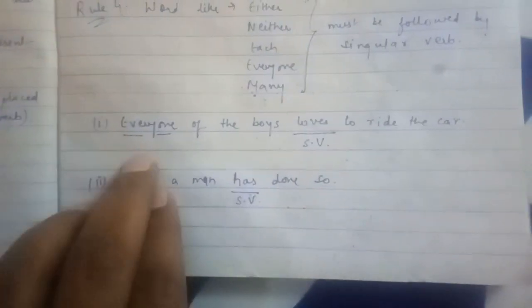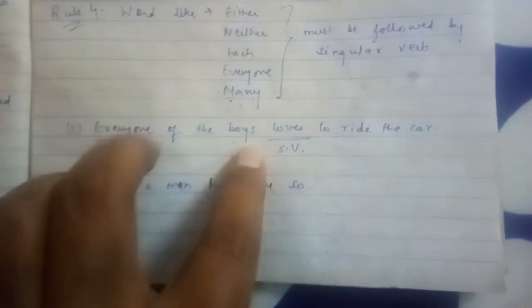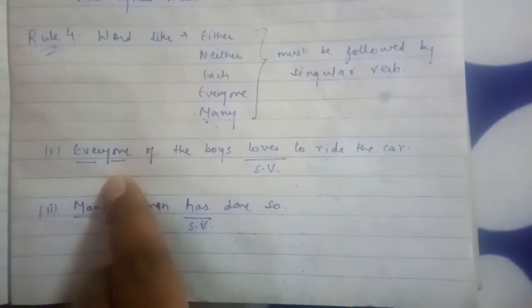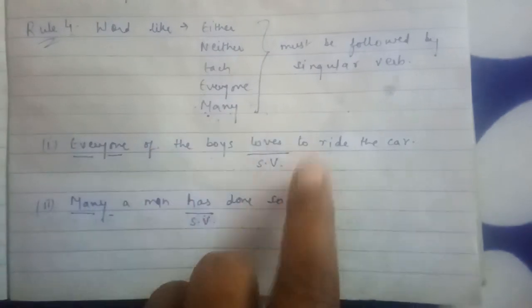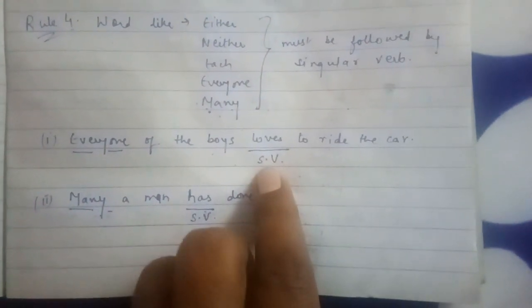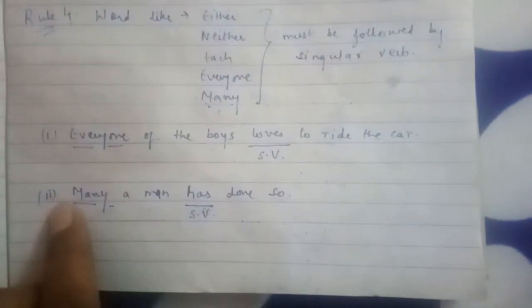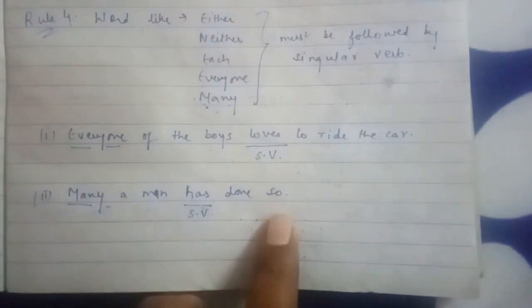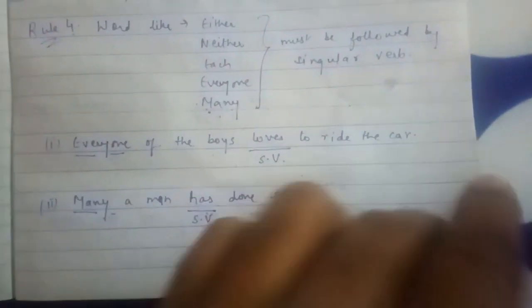For example, let's see. Every one of the boys loves to ride the car. So here see, there is the word everyone, so it will be followed by a singular verb. So loves will be your singular verb. Again, there is the word many in the sentence. Many a man has done so. So has will be your singular verb.